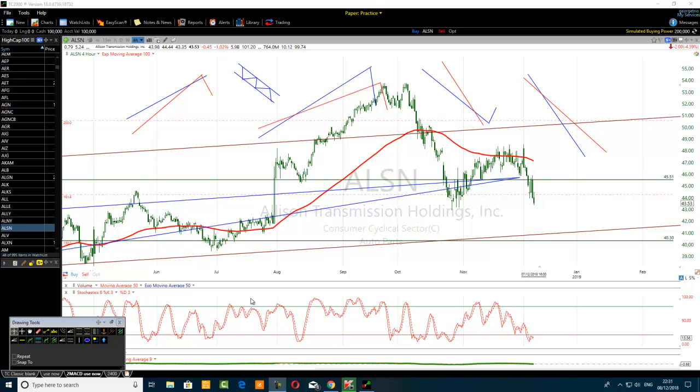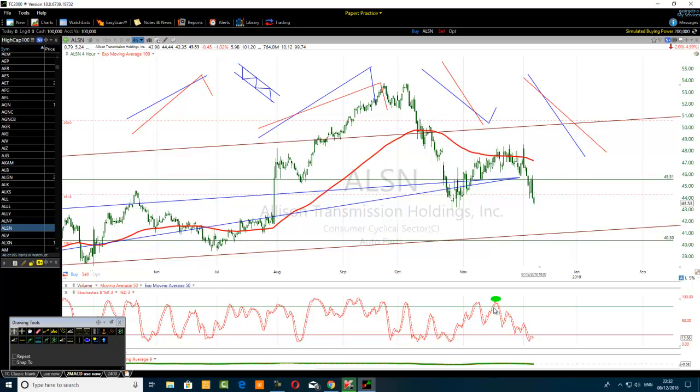So for instance, here I'm looking at Allison Transmission Holdings Incorporated. The EPIC is A-L-S-N, ALSN. This is an American stock belonging to the consumer cyclical sector. So if you look carefully here, I'm on the 4-hour time frame, by the way.